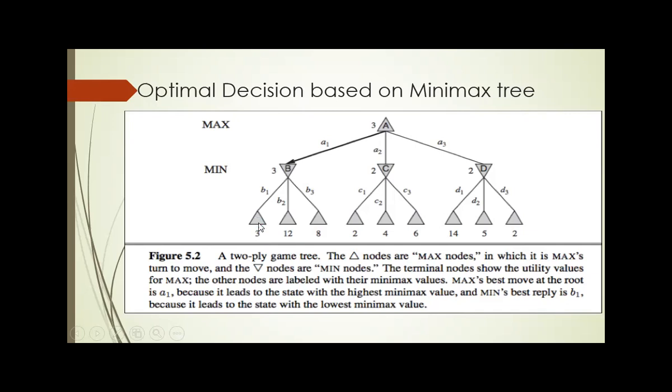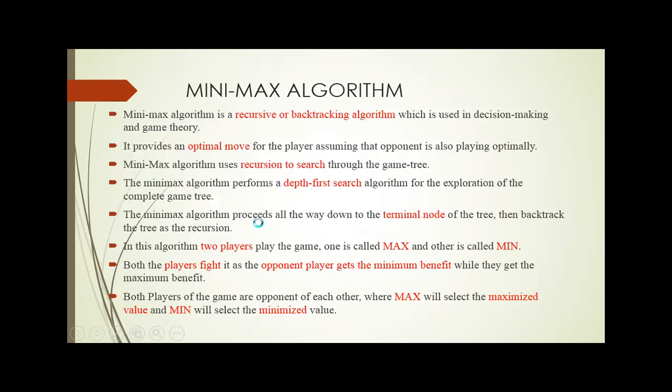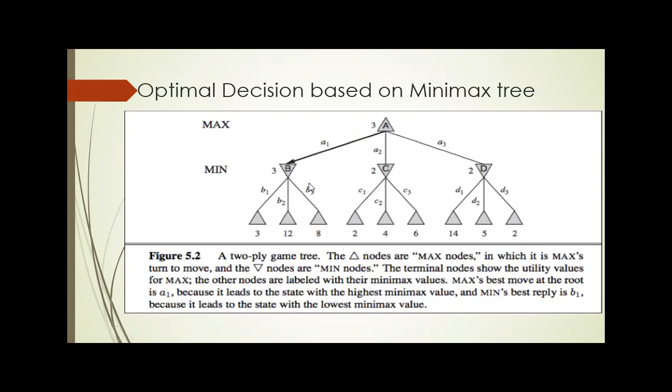So here now we backtrack towards the previous node. Here there is a node B. In this stage, B, C, D are under the control of the min player. Here there are two players. One player is referred to as the max player, and the other player is referred to as the min player. The game always gets started with the max player. So in the initial stage, the move was started by the max player. After that, the move is continued by the min player, with both trying to take decisions optimally.